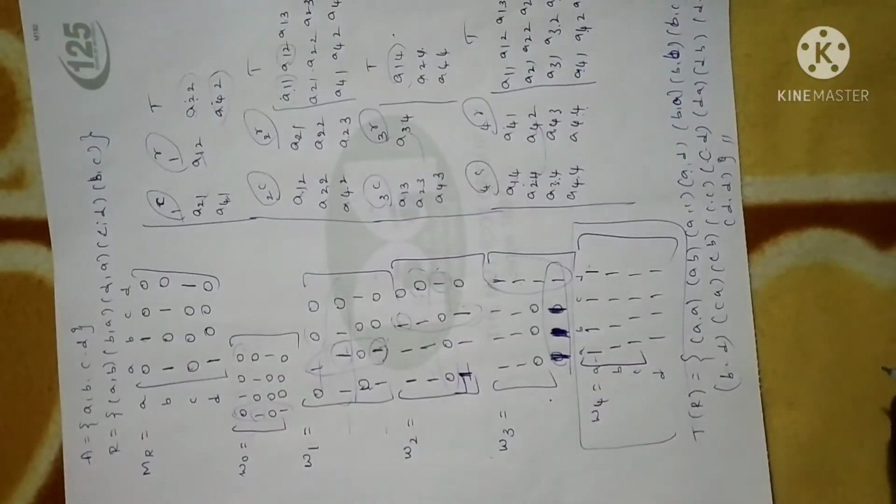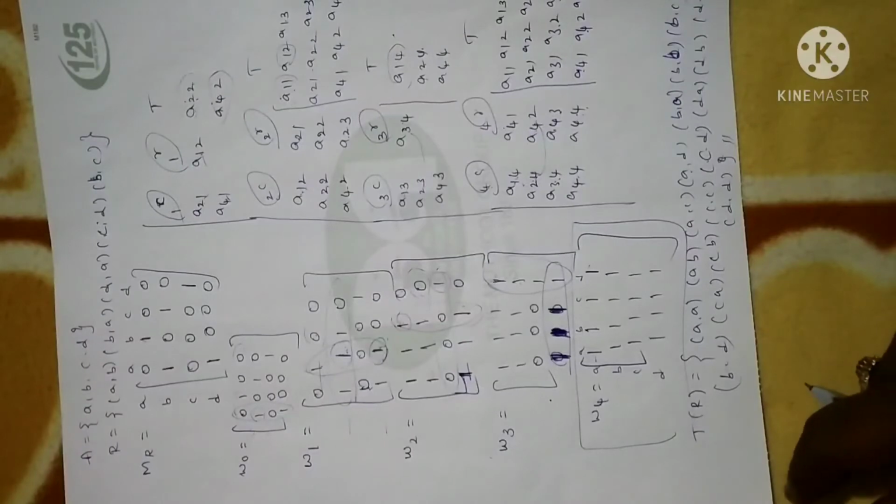Hope it is clear. So for Warshall algorithm, I'll give you 2 more problems. You try yourself. If you are finding difficulty, let me know. So this completes Warshall algorithm.